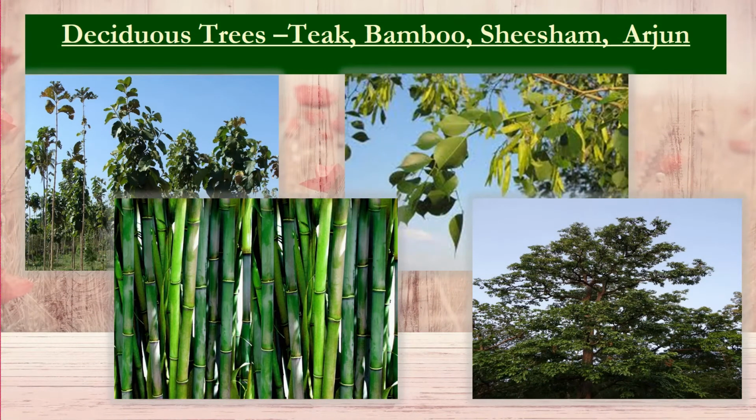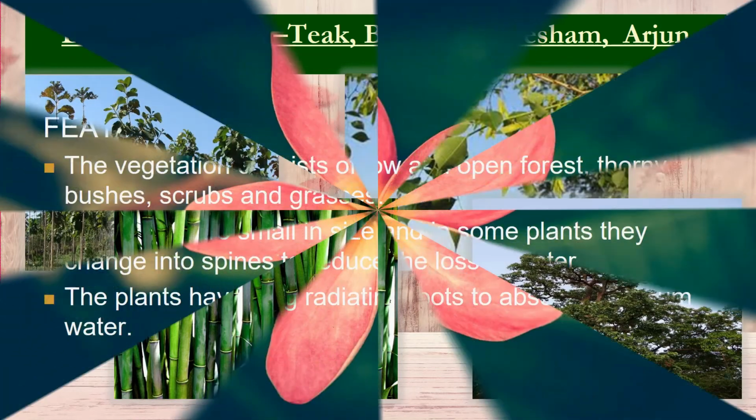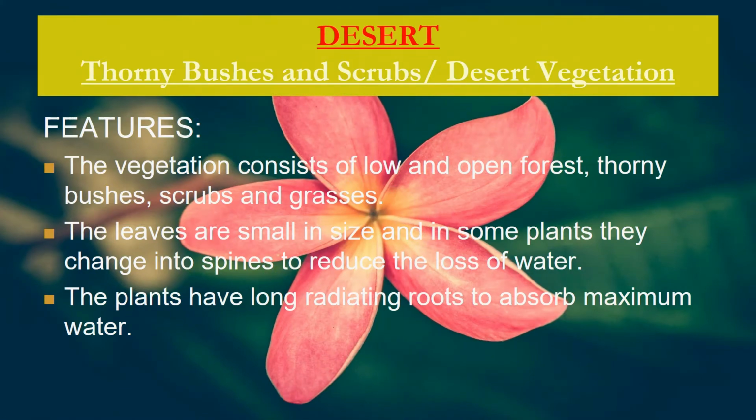These are some commonly found trees in deciduous forests. These are teak, bamboo, shisham and arjun. Desert vegetation. This is the third category of vegetation. This vegetation consists of low and open forests, thorny bushes, scrubs and coarse grass.